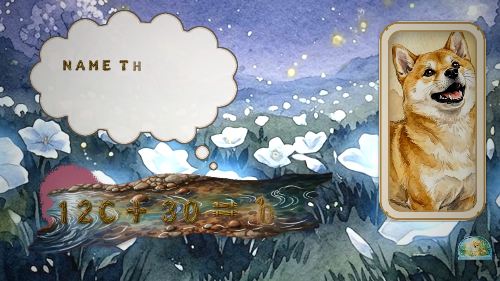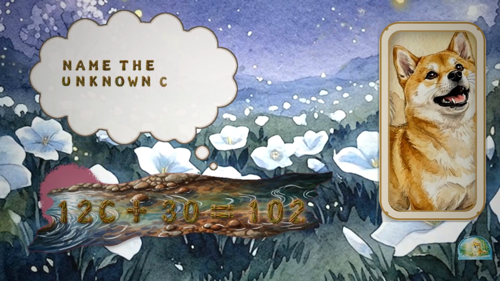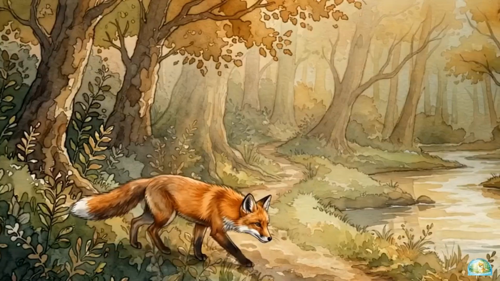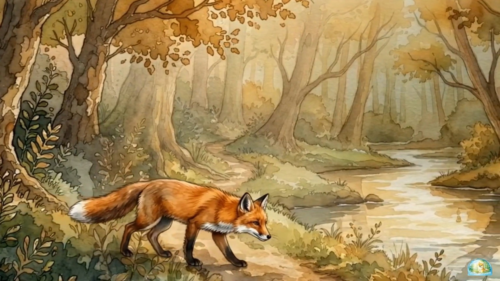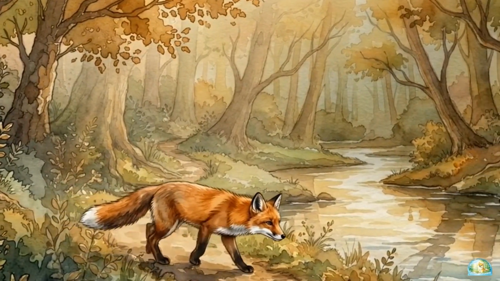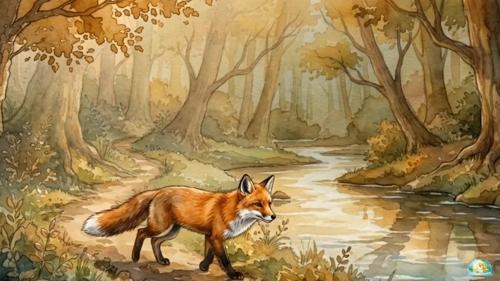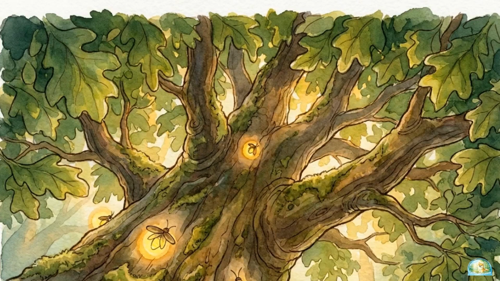Name the unknown cost before writing 12c plus 30 equals 102. The natural world is defined by limits. A river can only rise so high before it spills its banks. A branch can only hold so much weight.